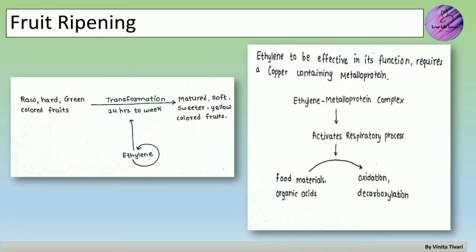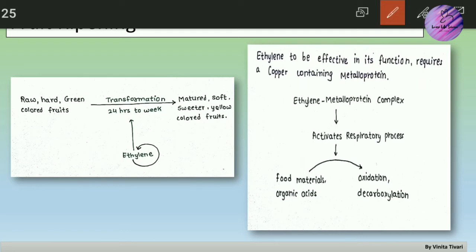Now moving on next, fruit ripening. This is a very common thing that we all know, that in the ripening process the phytohormone ethylene is involved. So what does ripening involve? There are some important points you should know. The first thing is that the raw, hard, green-colored fruits get converted into mature, soft, sweeter, yellow-colored fruits. But how does this transformation occur? For this transformation, ethylene is required, or I must say ethylene induces the transformation process in ripening.